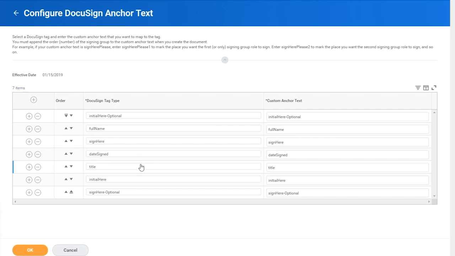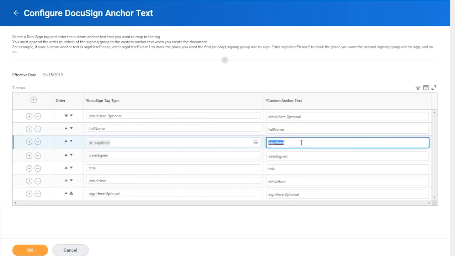On this screen, you would select, for example, the sign here block, and you would tell Workday what your anchor string is for that field type. For example, maybe I had an anchor string of signature colon, which would be the base anchor string that Workday would send for a document that wanted to have a signature on it.